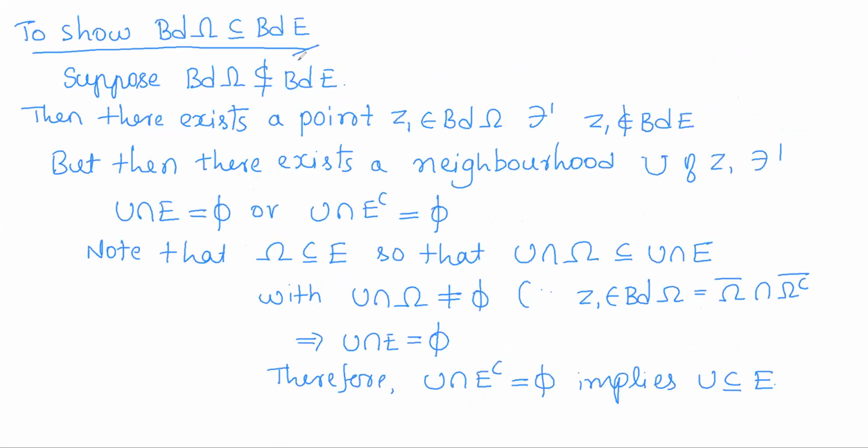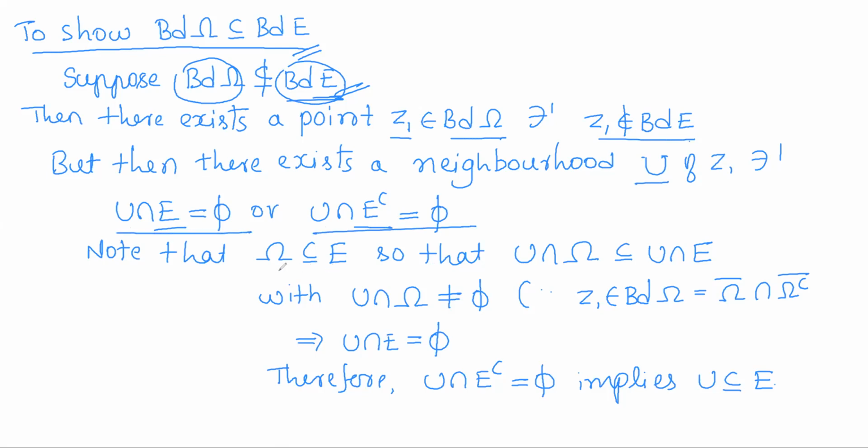And to prove the other claim, that is, the boundary of omega is contained in the boundary of E, once again consider a contradiction. So the boundary of omega is not contained in the boundary of E. What it means is, there is a point in this set which is not a point of this set, right? So then there exists a point Z1 in the boundary of omega, but not in the boundary of E. It does not belong to the boundary of E means what? Once again, there is a neighborhood U of Z1 which does not intersect E or E complement. It will not intersect any one of E and E complement. So either this set is empty or this set is empty.